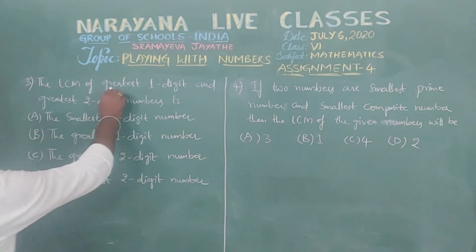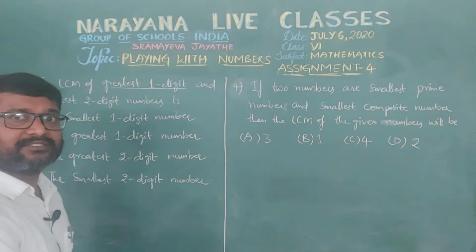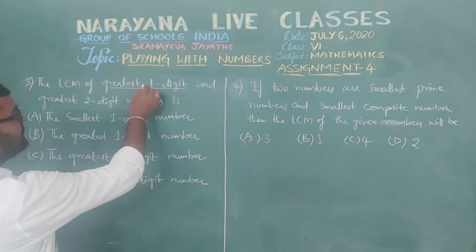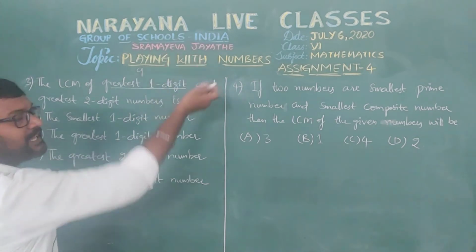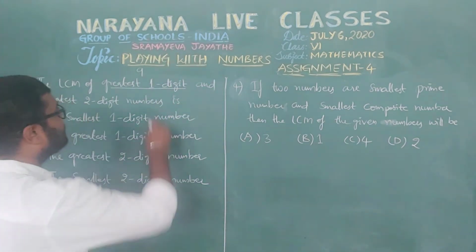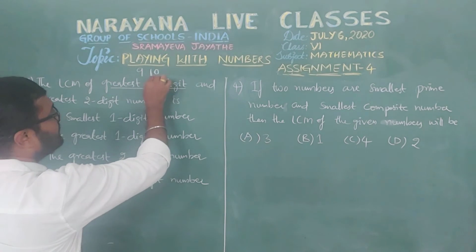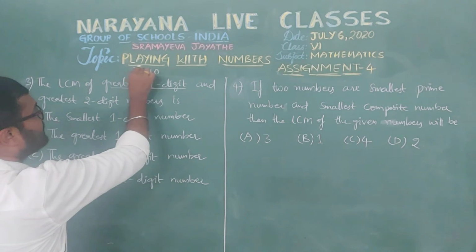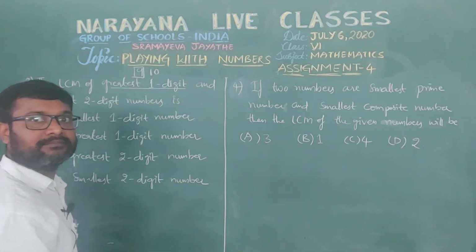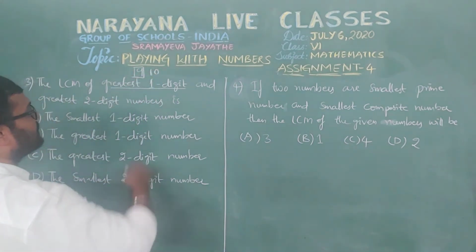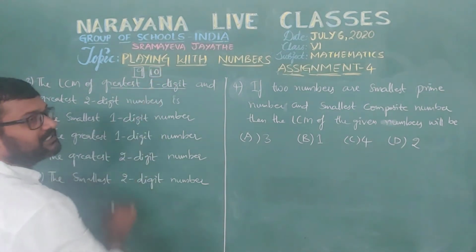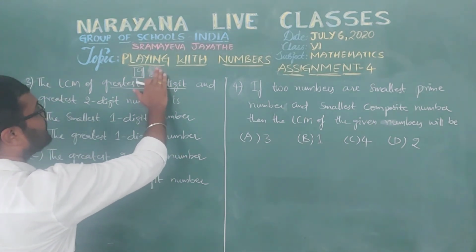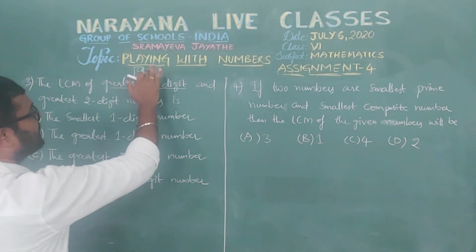What is the greatest 1-digit number? 9, isn't it? So the greatest 1-digit number is 9. Why? Because after 9 the next number is 10. So that's why 9 is the greatest 1-digit number, whereas 10 is the least 2-digit number. So here we require only the greatest 1-digit number, that is 9.